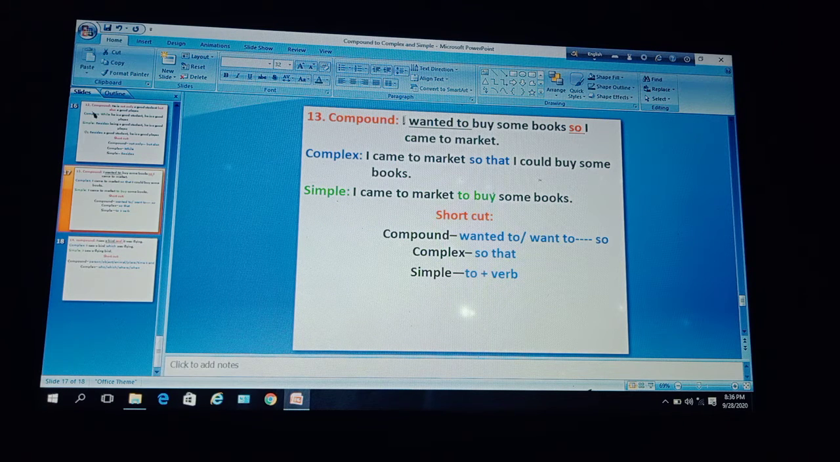Dear learners, next example, I wanted to buy some books, so I came to market. Here, I wanted to buy some books. This is an independent clause. Then another independent clause, I came to market, and both these two clauses are joined by so. So this is a compound sentence. Now you have to change it to complex and then to simple one. Dear learners, notice the shortcut.